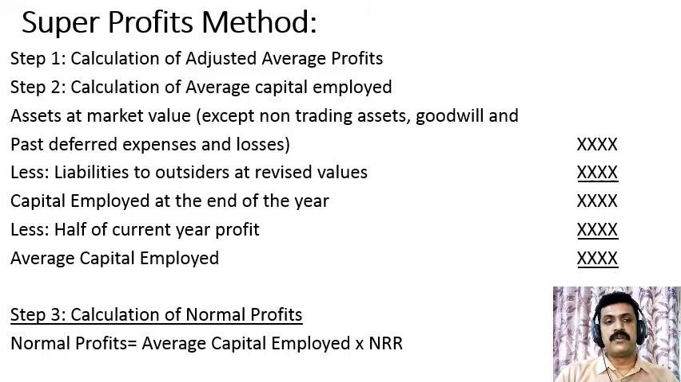Otherwise, first we have to consider the assets at market value except non-trading assets like goodwill and past deferred expenses and losses. From that, we have to deduct the liabilities to outsiders at revised values. And the balance is to be treated as capital employed at the end of the year. From that, we have to deduct half of current year's profits so as to get the average capital employed. Then in the next step, we have to calculate the normal profits by using the formula average capital employed multiplied by normal rate of return.